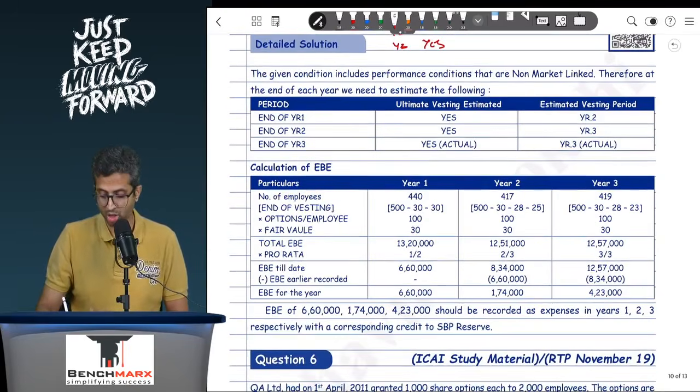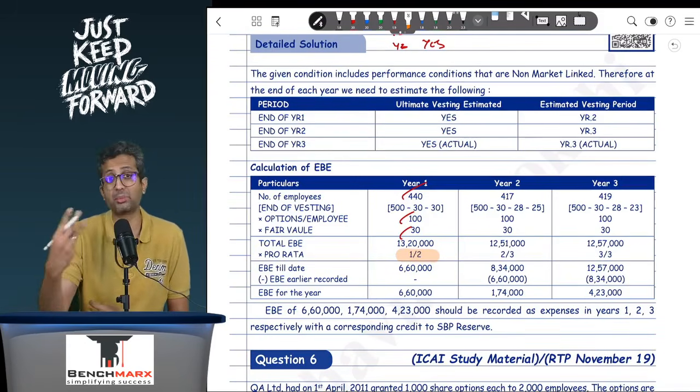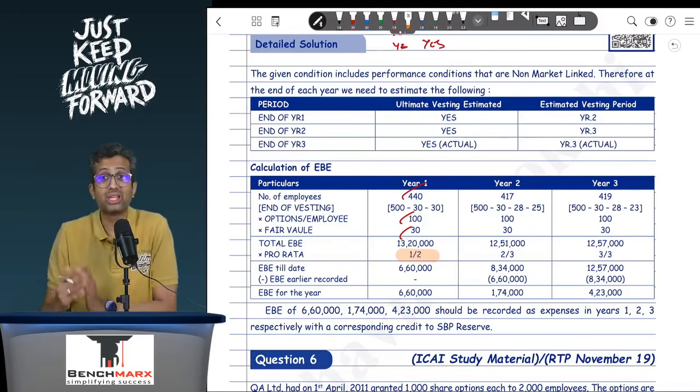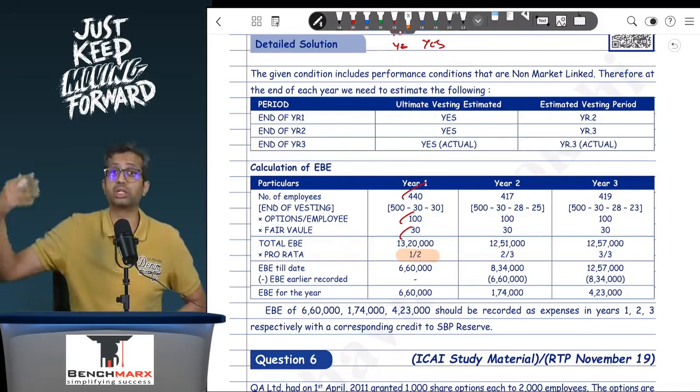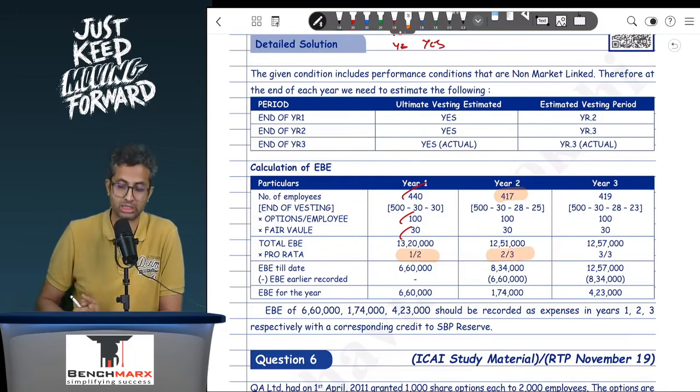Into 100 options per employee into 30, which is the fair value, and then prorate it over 2 years, because you're expecting the vesting period to be 2 years. But when you go to the second year, you see actual vesting does not happen in the second year, but you do expect vesting to happen in the third year, and hence you will now take the number of employees expected to remain till the third year, that is 417 employees, and then everything else remaining constant, you prorate it over 2 by 3 years.